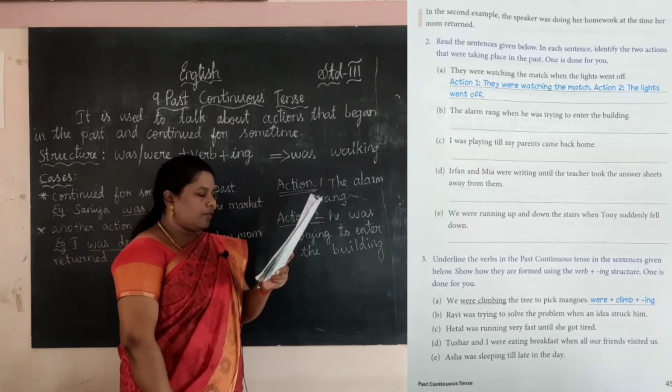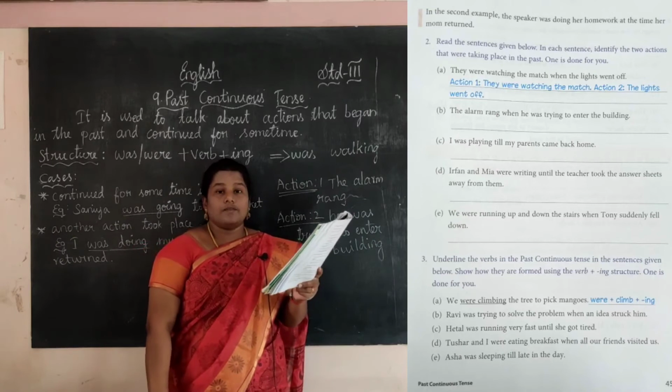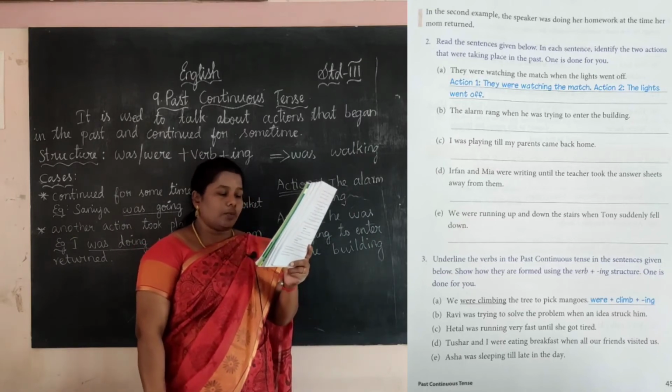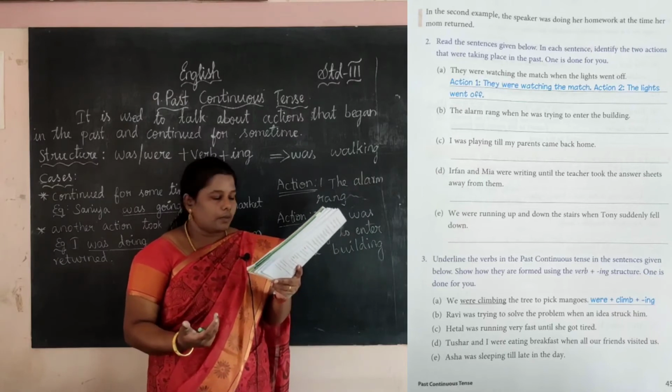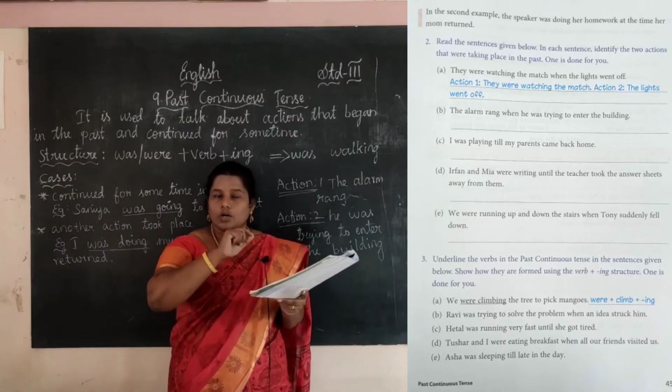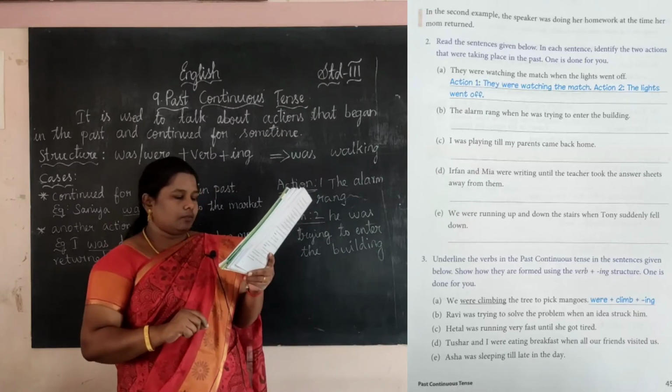Okay, next one, find the word. Ravi was trying to solve the problem when an idea struck him. What is the past continuous tense here? Yes, was trying. So you want to underline was trying.